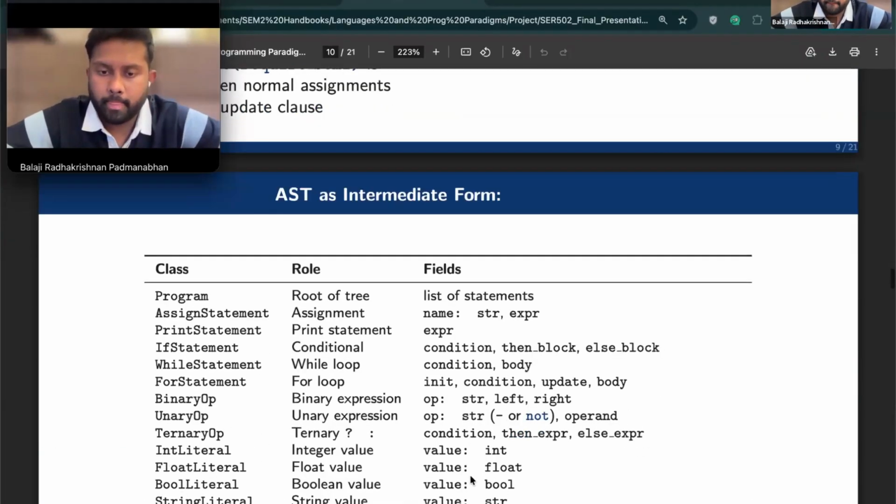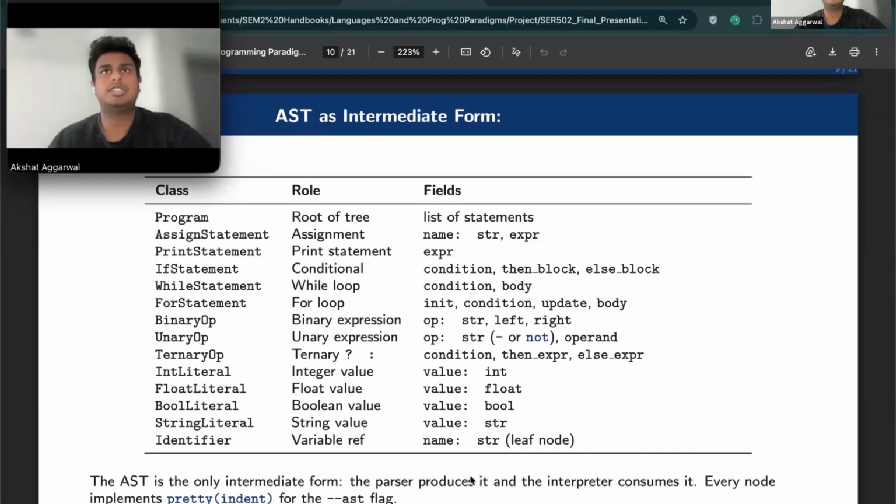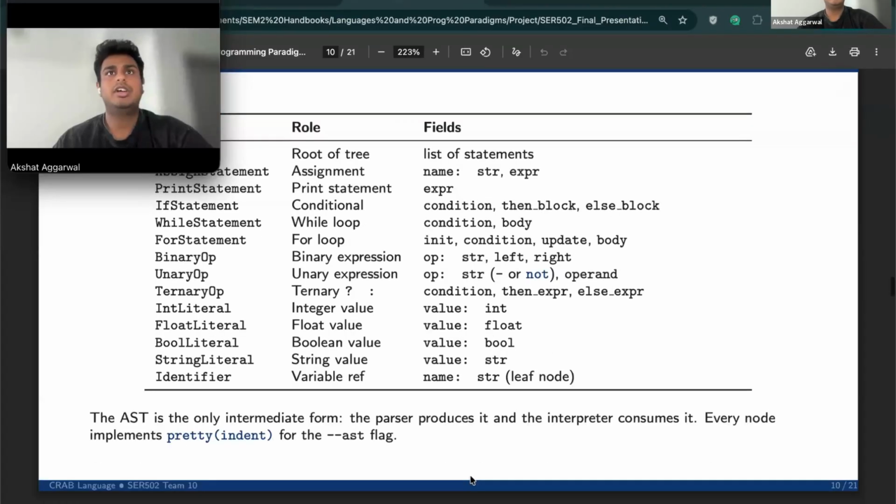Hi, I'm Akshat, and I'll start with the AST. The AST node types are all defined in ast_nodes.py. Every language construct has a corresponding Python class. Program is at the root, then statement nodes: assign, print, if, while, for, and expression nodes like binary op, unary op, ternary op, and the four literal types. Every node implements pretty print with indentation, which is what the AST flag calls. The AST is the only intermediate form. The parser produces it, the interpreter consumes it, and there is nothing else in between.